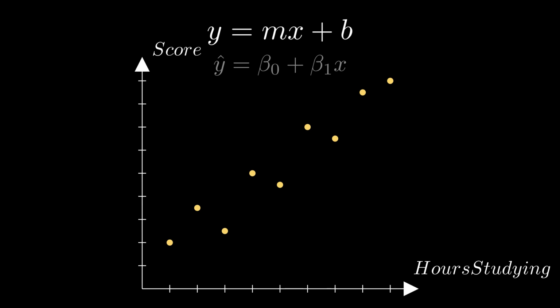You might remember the equation for a line from algebra, y equals mx plus b. But out of infinite possibilities, which line is the absolute best?